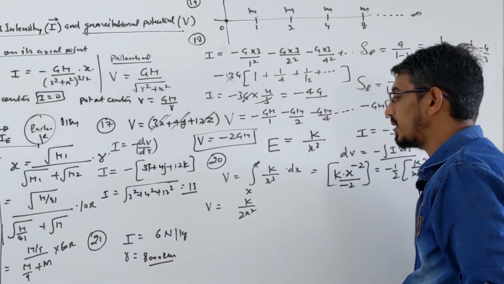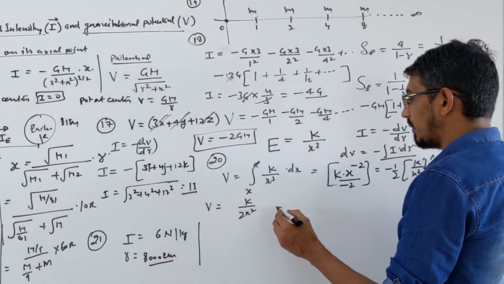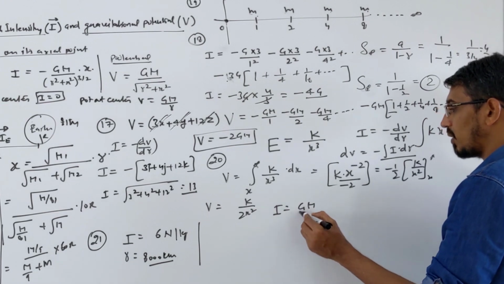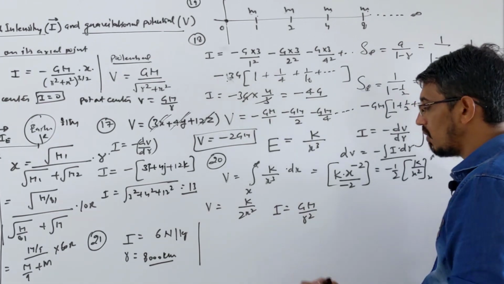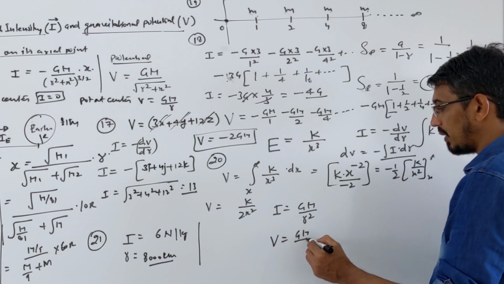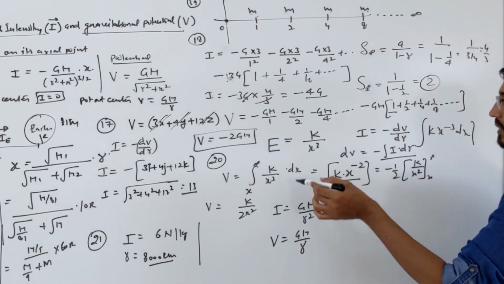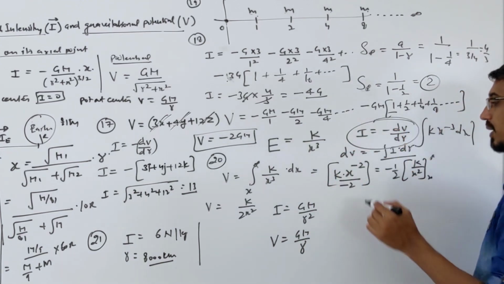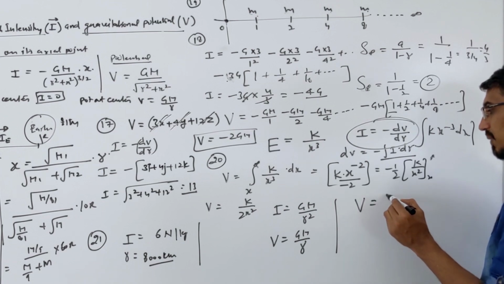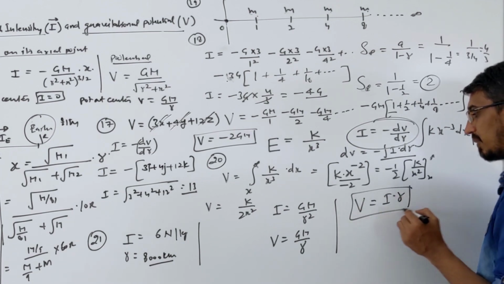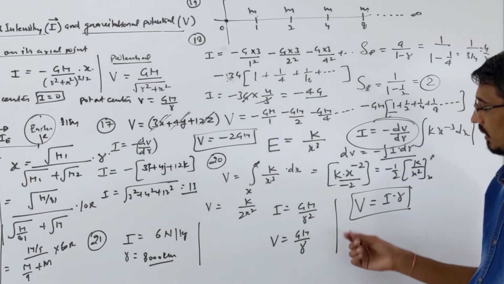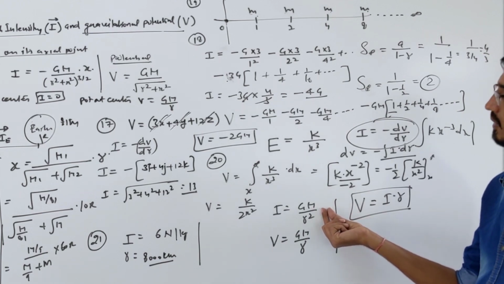Very simple. Generally, for a point mass, what is the formula of intensity? GM upon r square. What is the potential due to a point mass? GM upon r. If you watch carefully, this is the correct relation. But in simple terms, potential is nothing but field into distance, only for a point mass. If you multiply the field by distance r, you get that answer.